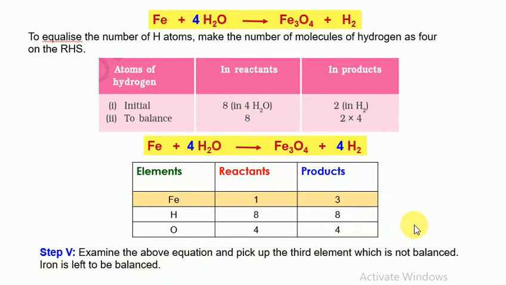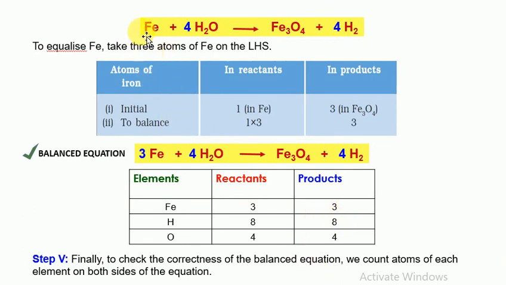So examine the equation, and now we have to balance the leftover, that is iron. So we got this equation: Fe plus 4H2O gives Fe3O4 plus 4H2. To equalize iron, here 1 iron is present on the reactant side and 3 iron atoms are present on the product side. So we can multiply 1 by 3 on the reactant side, to make it 3 atoms of iron. So when we write it here, 3Fe plus 4H2O gives Fe3O4 plus 4H2.